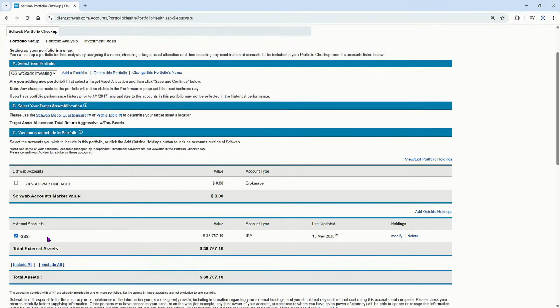If you are utilizing this already and have not taken the steps to incorporate assets that you maintain at other firms, banks, etc., you can absolutely do that right here and incorporate those dollars into your overall modeled approach.